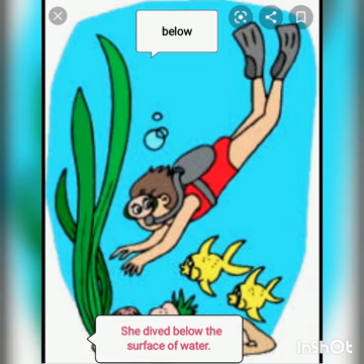She dived below the surface of water. Here the preposition below shows a lower place of something else. The girl is at the lower place of the water.